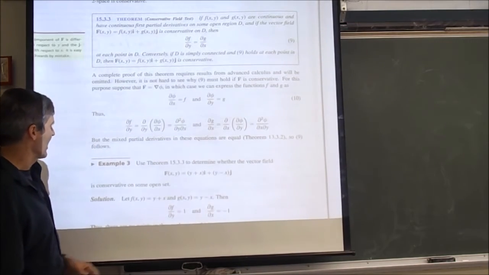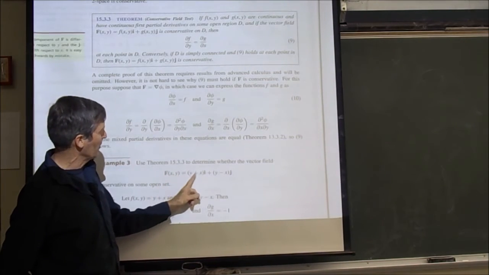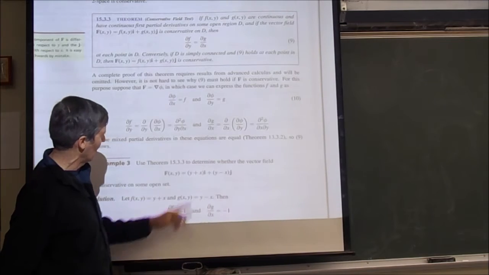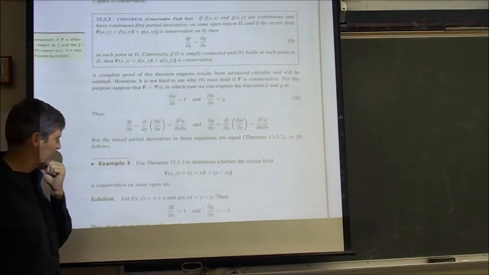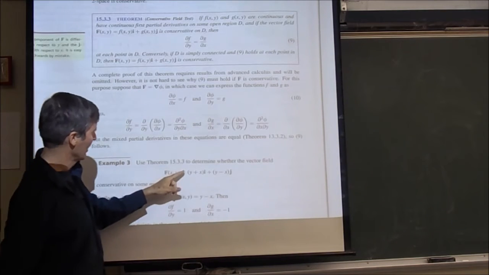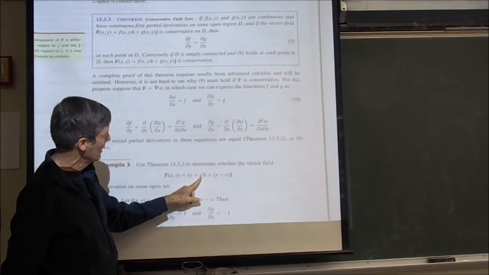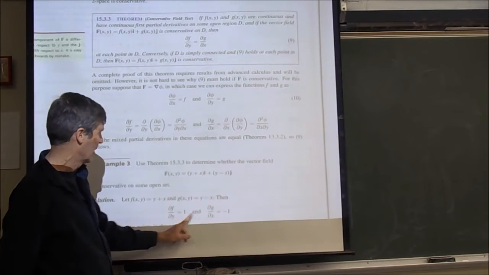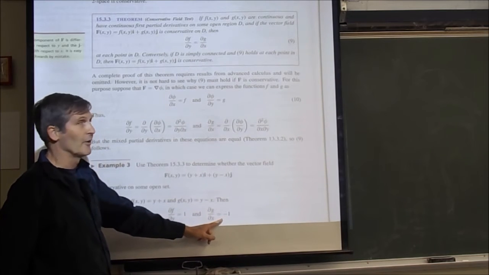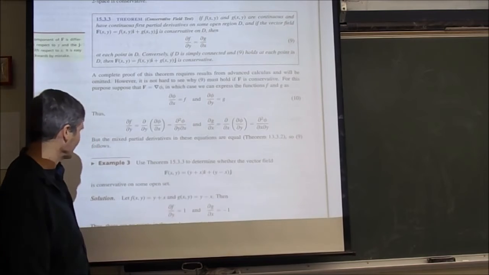Here's an interesting example in your book. A vector field f of x y equals (y plus x) I plus (y minus x) j. I wonder if that's a conservative vector field. Well, let's just try this. You take partial of the first component with respect to y, that's 1. Partial of the second component with respect to x, that's minus 1. They're not equal, therefore it's not conservative. If it was conservative, these two would be equal.